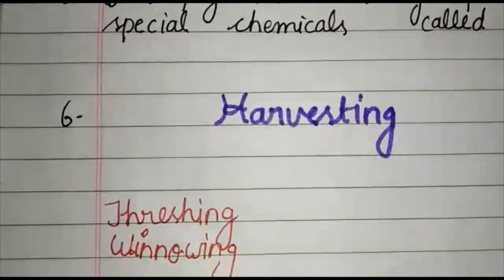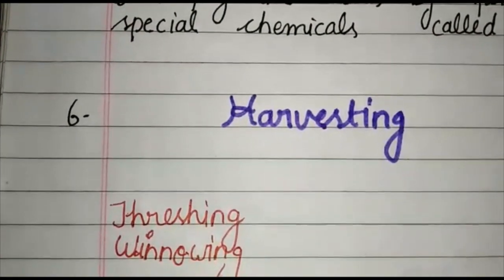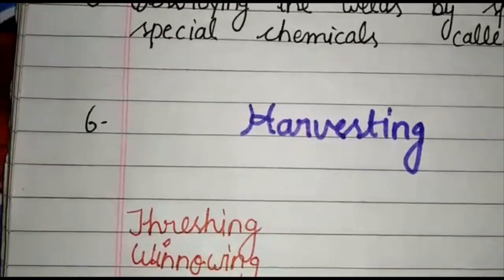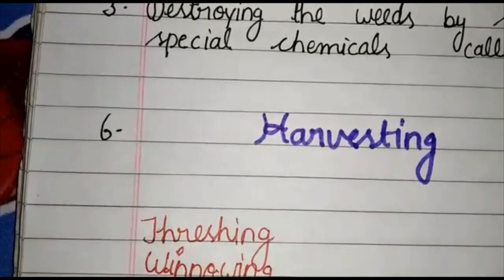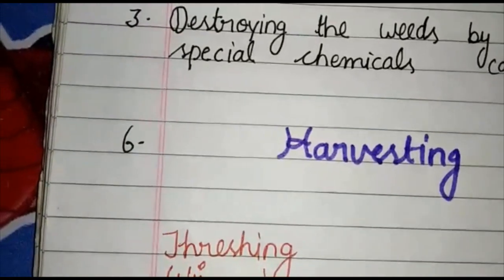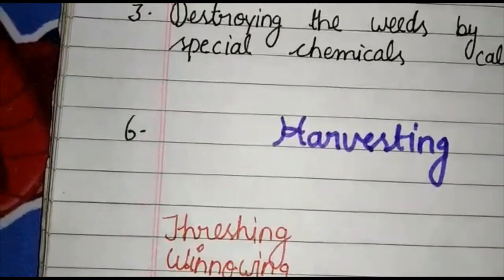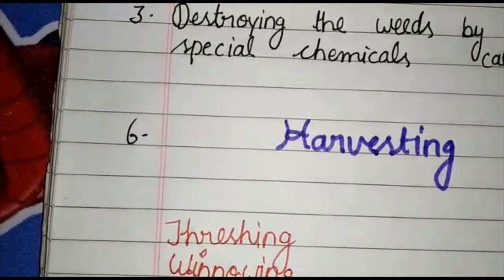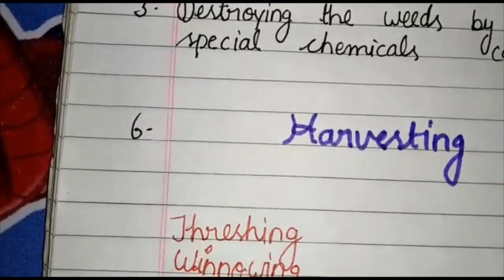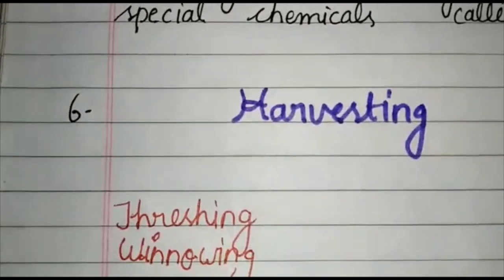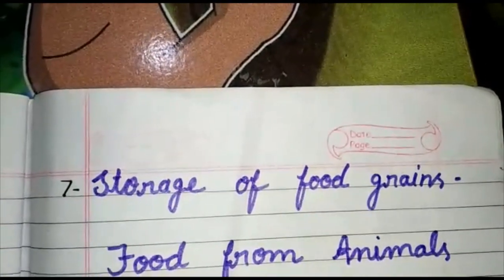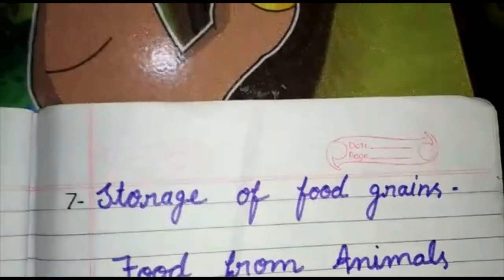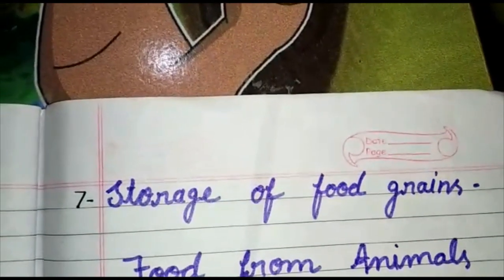So we can say that in harvesting you chop off your yield, the output from your crops, and then you thresh it, to remove husk from your grain. And you do the storage of grain.